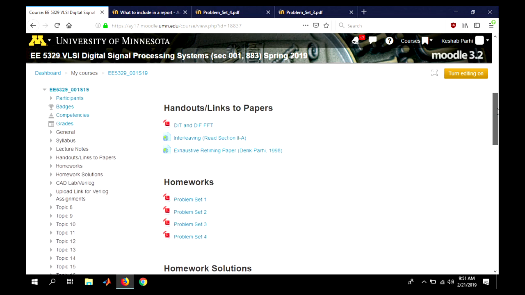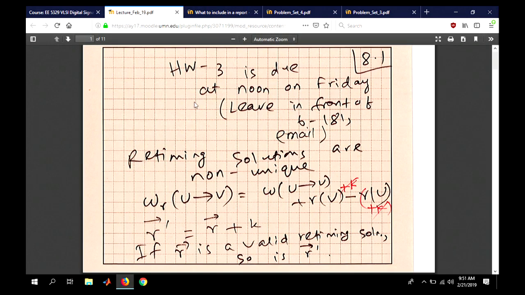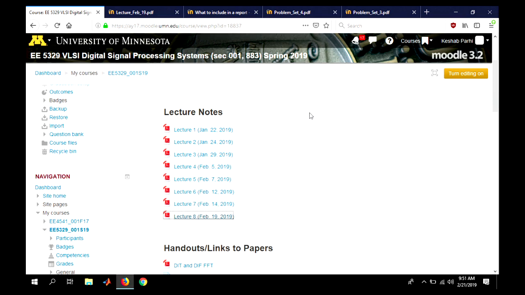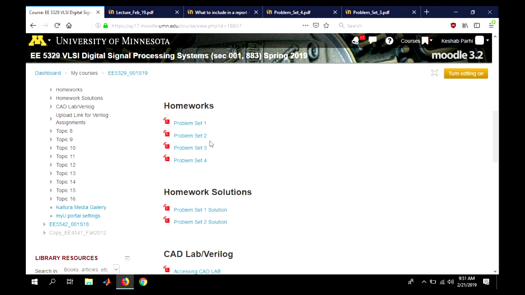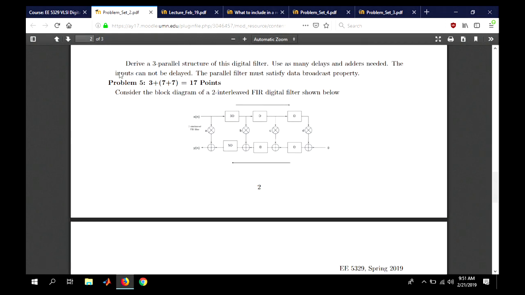Okay, so let's take a quick look at where we were. Last class I began talking about unfolding. We wrapped up. Before I get to that, let me very briefly talk about problem set 2, interleaving. In problem 5, consider the block diagram of a 2-interleaved FIR digital filter shown below.